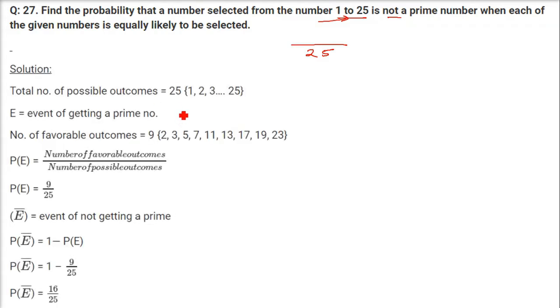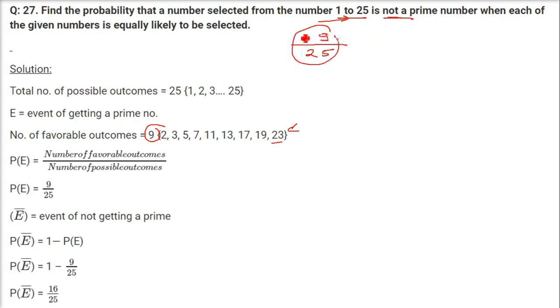How many primes are there? Just start from 1. 1 is not a prime. 2 is a prime. 2, 3, 5, 7 till 23. Prime numbers are those numbers which are divisible only by themselves or 1. There is no other number which can divide them. So this is the list of prime numbers between 1 and 25. Just count them. There are 9. So 9 are the favorable cases and 25 are the total cases. So 9 by 25 is the probability of getting a prime number.